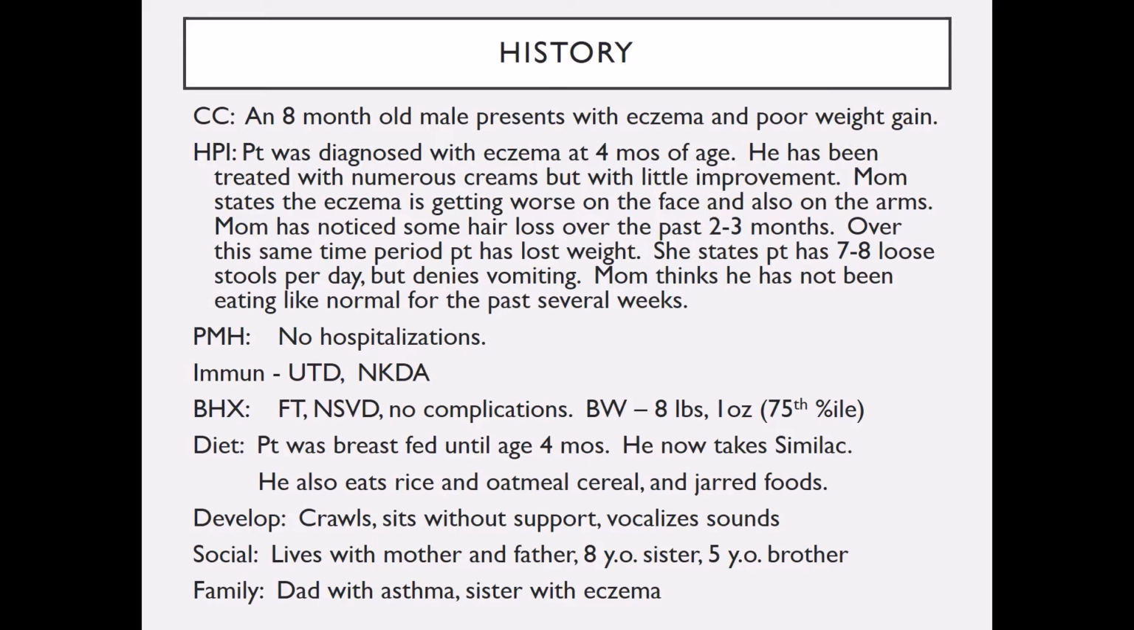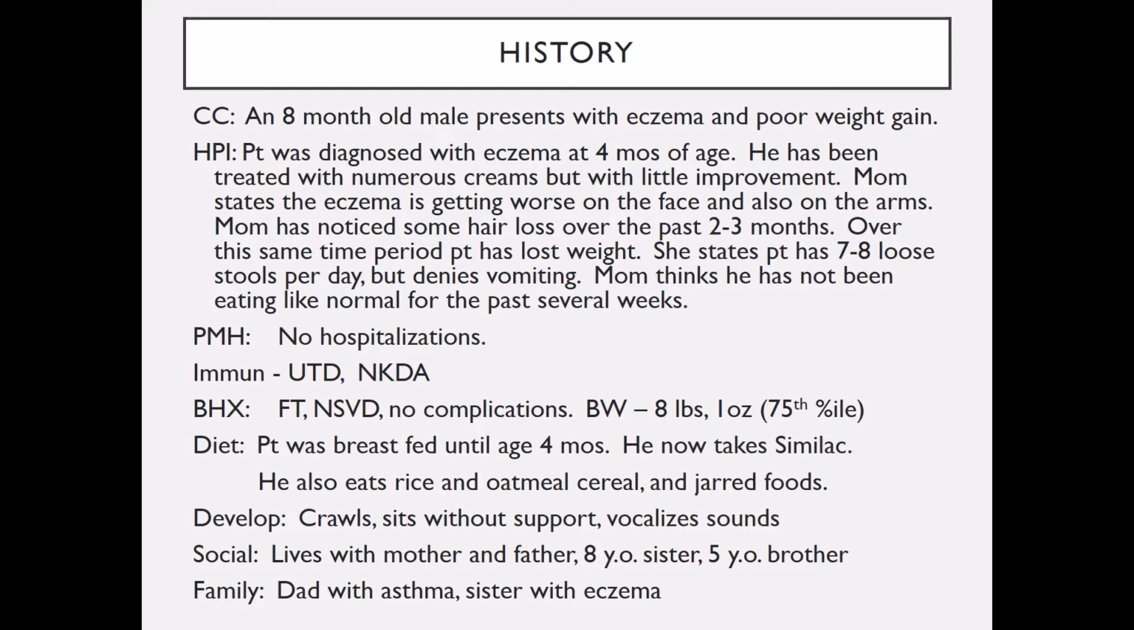The patient was diagnosed with eczema at 4 months of age. He has been treated with numerous creams, but with little improvement. Mom states the eczema is getting worse on the face and also on the arms. Mom has noticed some hair loss over the past 2 to 3 months. Over the same time period, the patient has lost weight. She states the patient has 7 to 8 loose stools per day, but denies vomiting. The mom thinks he has not been eating like normal for the past several weeks.